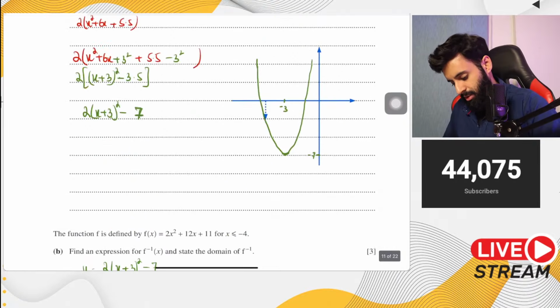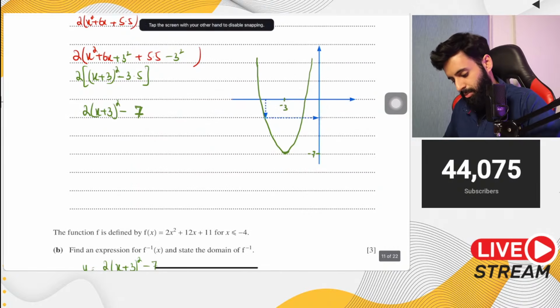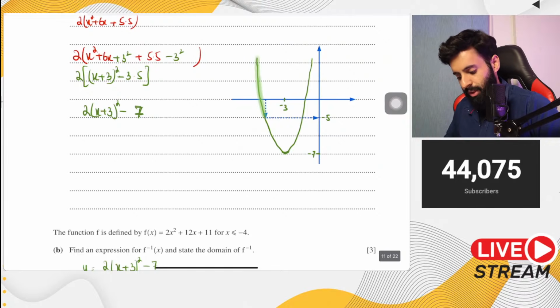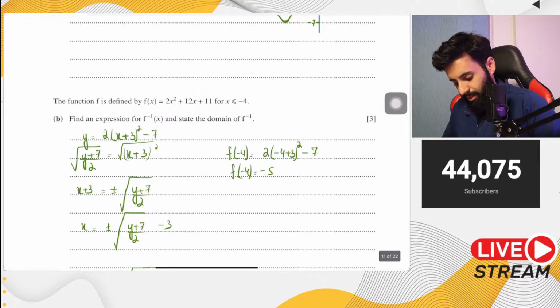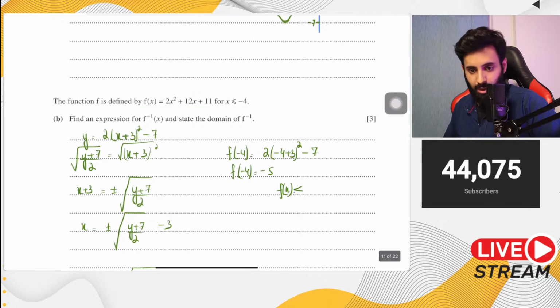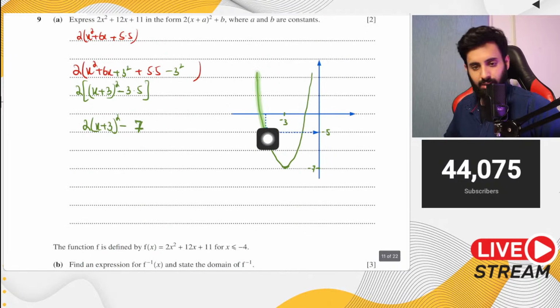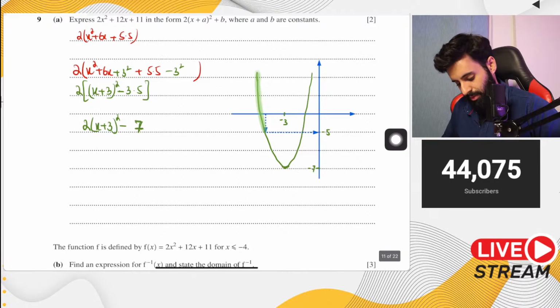So this is minus 5. Now, since it's less than, that means this is the part of the curve that we're looking at, which basically means that the range as per our new domain is less than or equal to minus 5. As you know, we're only looking at this part of the curve. That means it's less than or equal to minus 5.